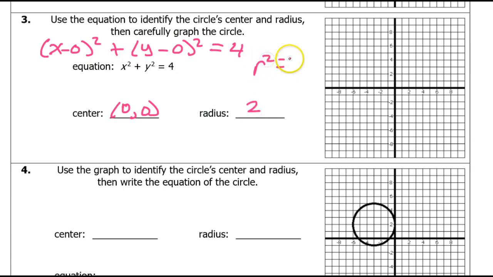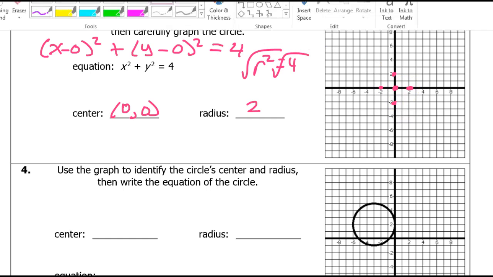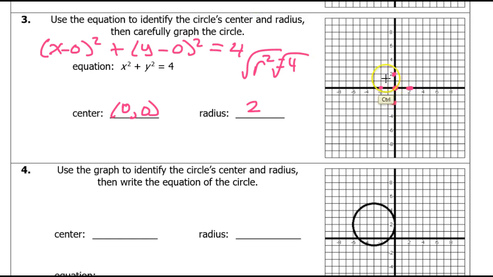The radius squared was 4, so the square root gives us 2. So the center is at the origin, (0, 0). Since the radius is 2, that means if I go 2 in any direction, that puts me on the circle. So I'm just going to have the tiniest of tiny circles. Should be something like that.